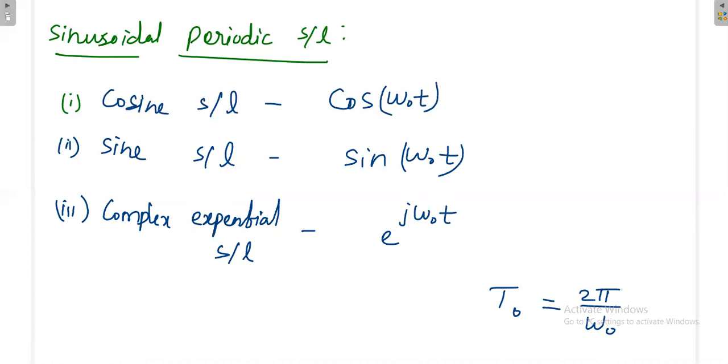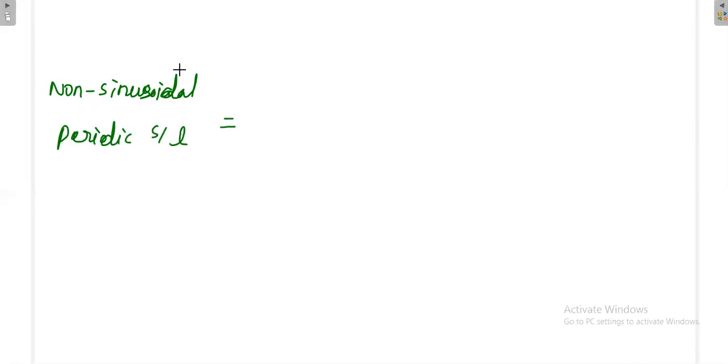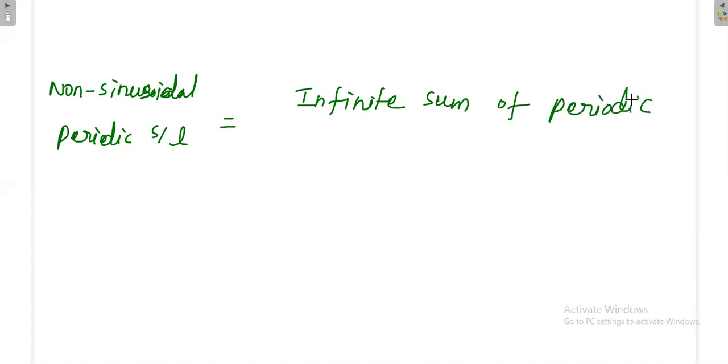Then what exactly is the Fourier series? Fourier series means a non-sinusoidal periodic signal is equal to an infinite sum of periodic sinusoidal signals. What do periodic sinusoidal signals mean?